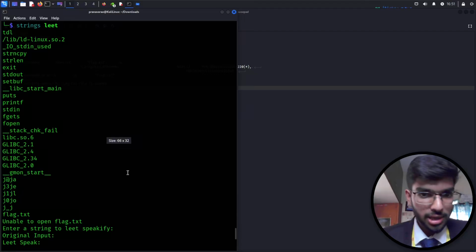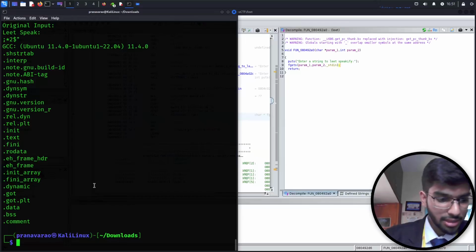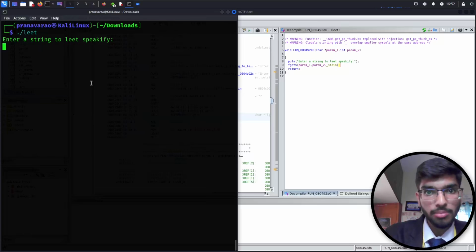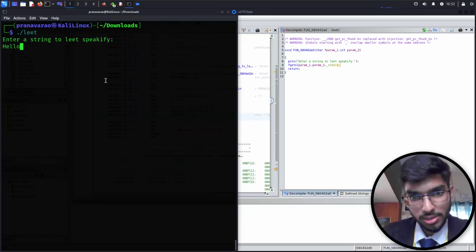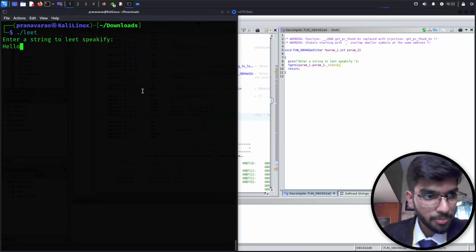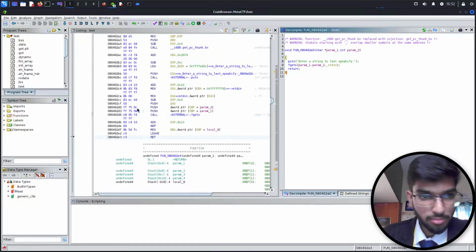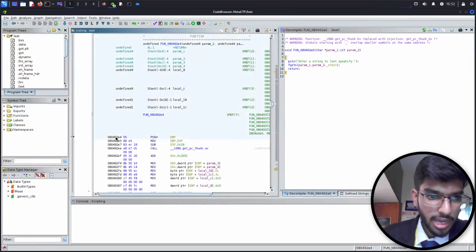Let me make this window into half and then one here. So when I run this tool, first it's going to store the flag.txt file into a memory address, and then it's going to be printing enter a string to leet, and it's waiting for my input. So hello, this is what it is waiting for. Then I press enter, it's going with the other thing, so it's not specified in this function. Maybe it's the next function which we need to be going into. Another function, I click on this.